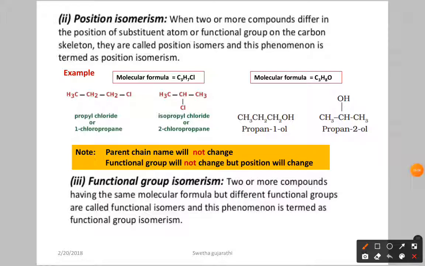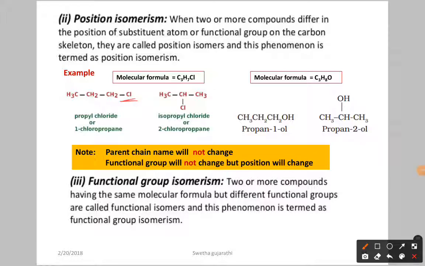Now come to the IUPAC nomenclature for this. The IUPAC name is 2-chloropropane. Why? Because if you start the numbering, first, second, third, at the second position we have the chlorine. So it's called 2-chloropropane. Okay. Now in this case, for both we have the same molecular formula. What is that? C3H7Cl.